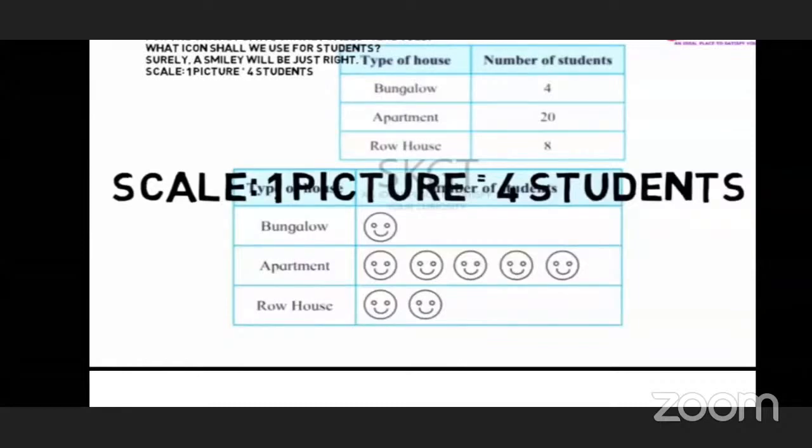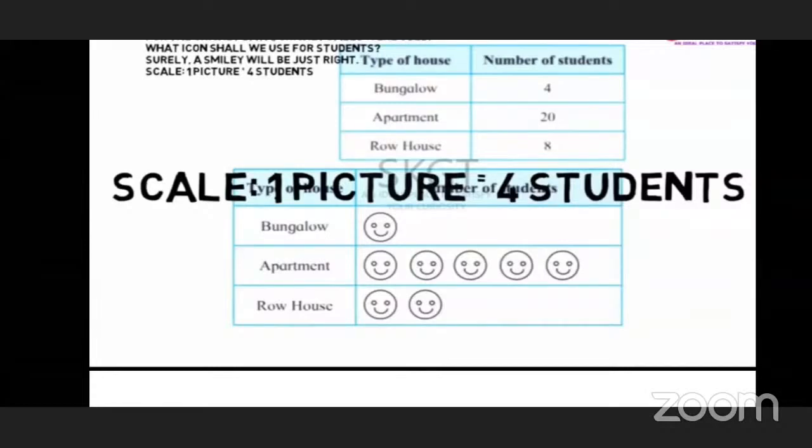See, students, the scale is given. First of all, you have to find the scale. Here, bungalow 4, apartment 20, row house 8. These numbers are all divisible by 4: 4 ones are 4, 4 twos are 8, and 4 fives are 20.